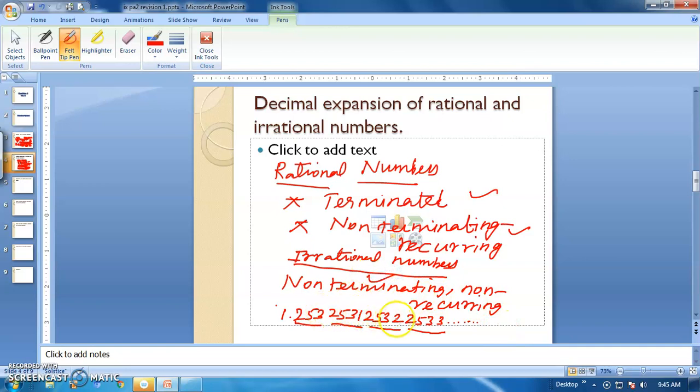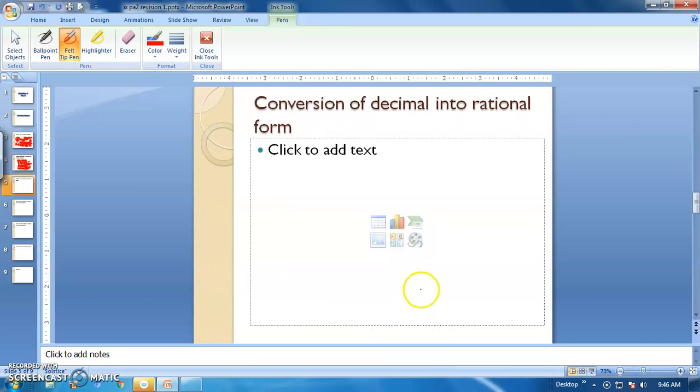And different sets of numbers occur here, therefore non-recurring. Recurring means repeating, but here no repetition is there. Different sets of numbers only follow here. Therefore, this is nothing but an example of an irrational number, that is, the decimal expansion of irrational numbers. Okay, and next one, conversion of decimal into rational form.